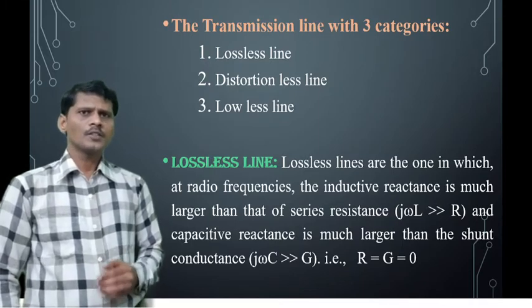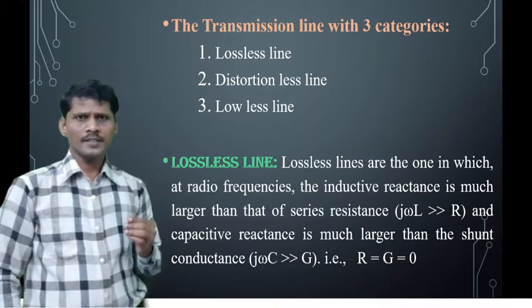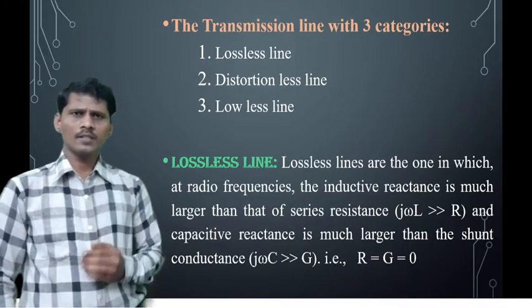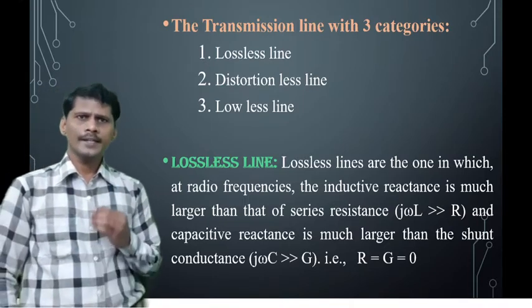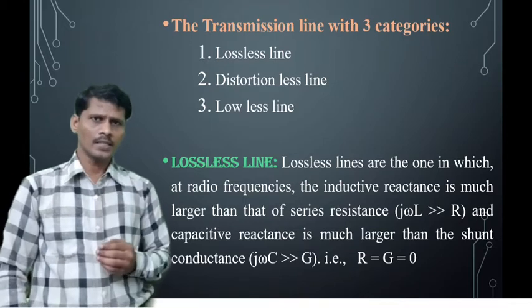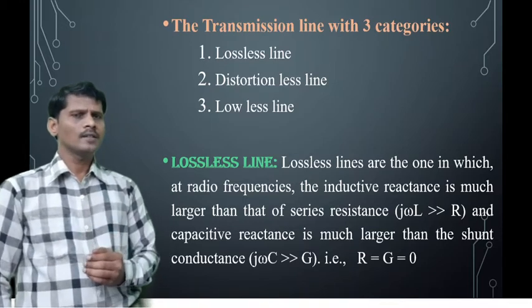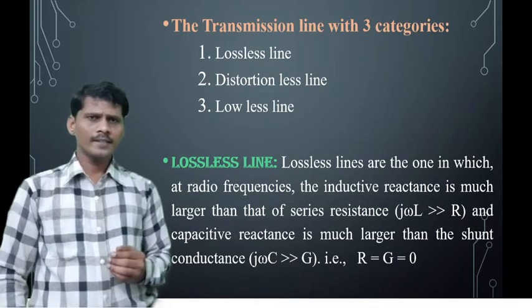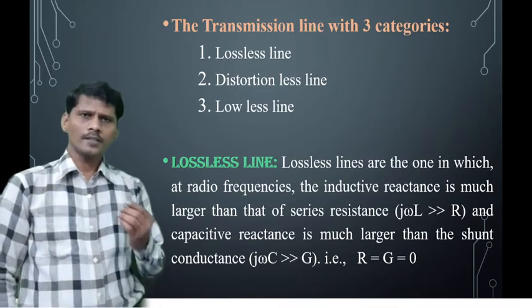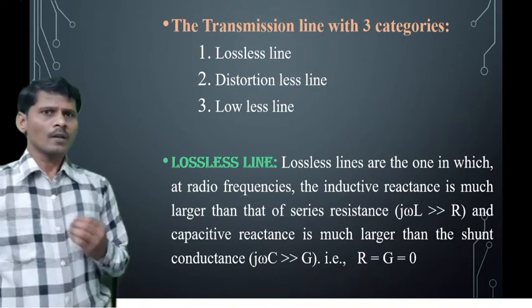That is, j omega L is very much greater than R, and j omega C is very much greater than G. So compared to the inductive reactance and capacitive reactance, the resistance and conductance values are very less. So neglecting R and G values at the radio frequencies gives lossless transmission lines.